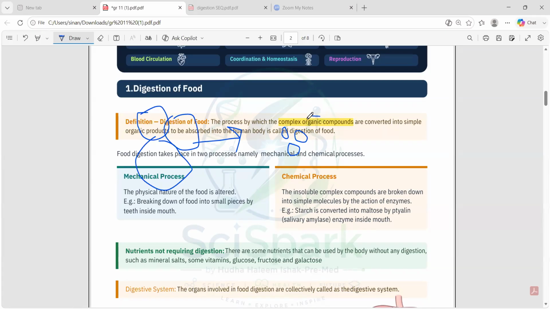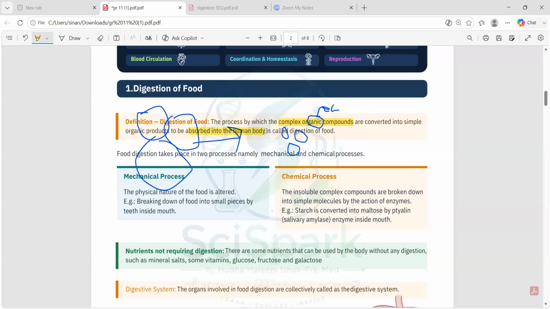So these organic compounds have carbon. In digestion, what is happening? All these complex organic compounds are converted into simple organic products. Why is it getting converted? Because our body cells have to absorb all these nutrients. Therefore, all these complex organic compounds are converted into simple organic compounds. Why? Because they have to be absorbed in the human body.